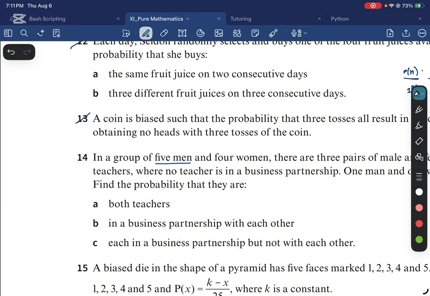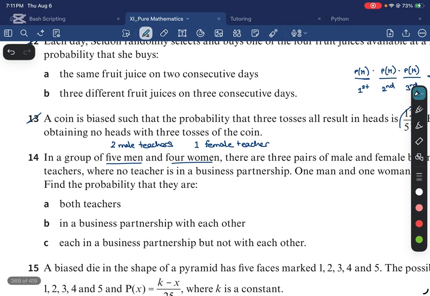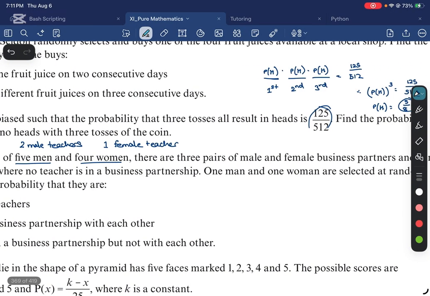So 5 men, 3 of these, because we have men and women pair in business, right? A man and a woman. So basically, if we have 3 pairs, then 3 men. So we have 2 male teachers who are not involved in business, and we have 1 female teacher, right? We have 2 male teachers and 1 female teacher. And basically, where no teacher is in a business partnership, okay.